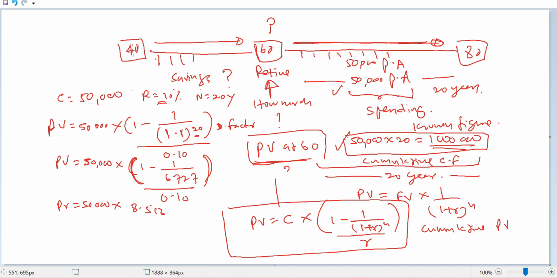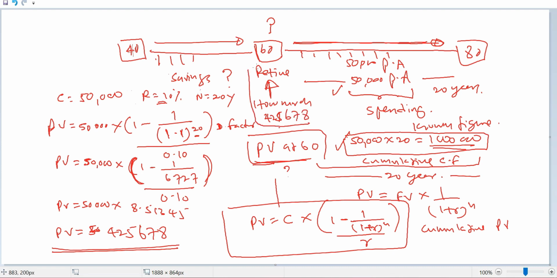So present value of the future cash flow will be 50,000 times 8.51345, that will be 425,678. So he should have 425,678 at the age of 60, so that he can spend 50,000 each year.